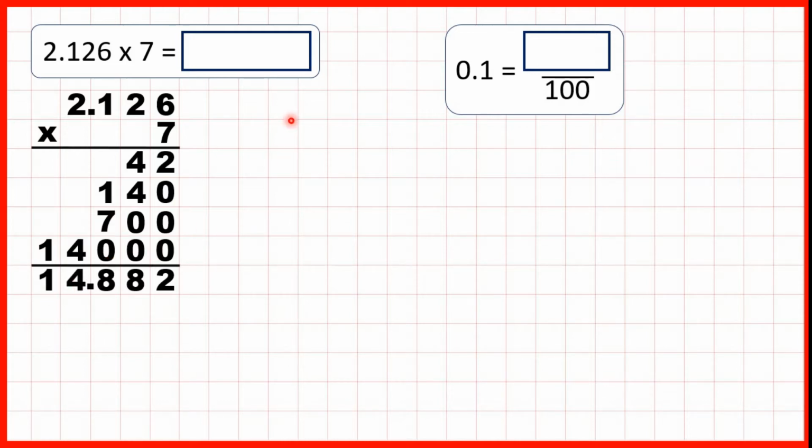We could also use short multiplication, but again, because we have a decimal point in the question, we need to copy the decimal point down into our answer.